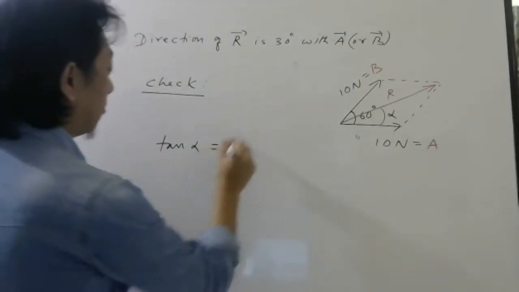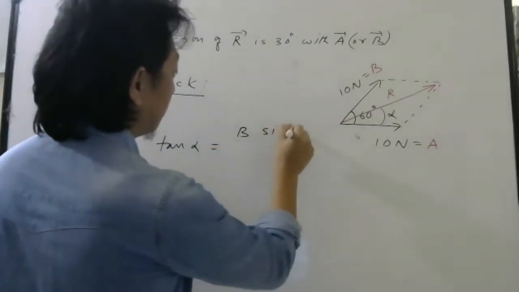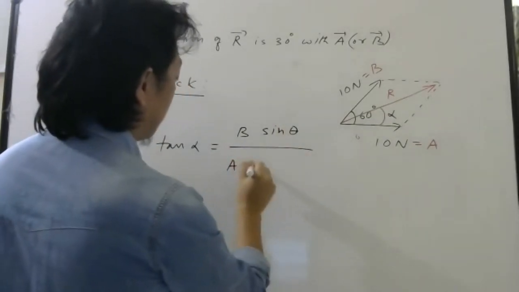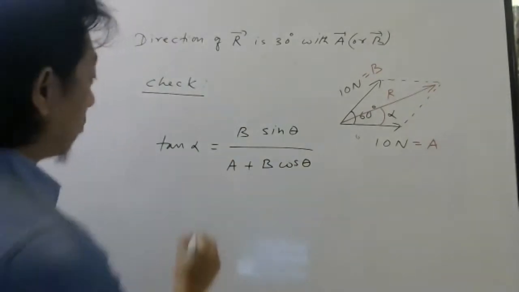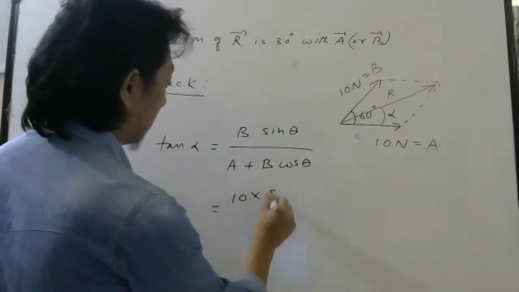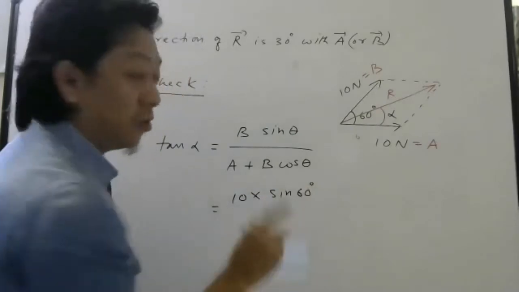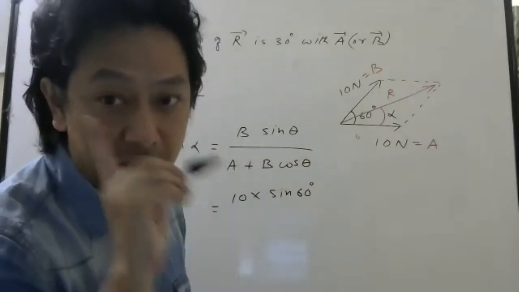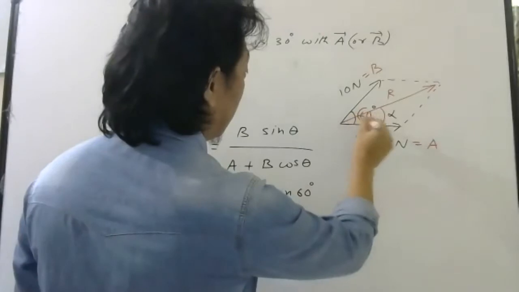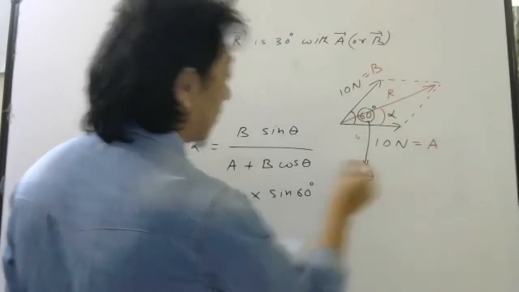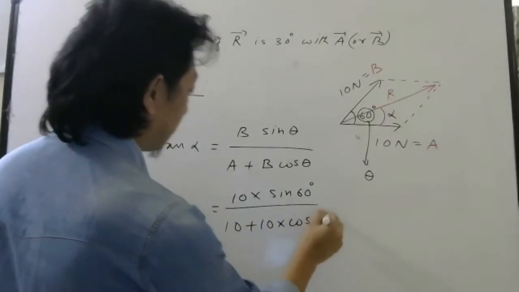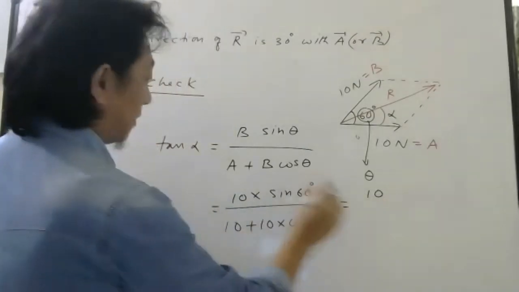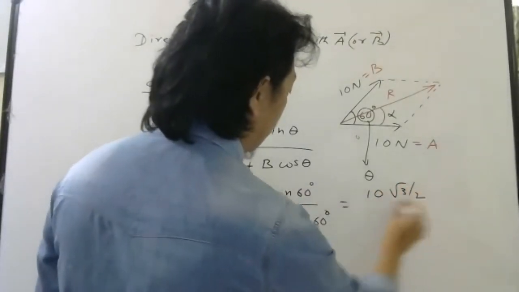So the tan alpha formula was b sin theta by a plus b cos theta. Correct? What is b? 10. Theta is 60 degrees. Don't confuse between theta and alpha. This is theta. 60 degrees is your theta. Divided by 10 plus 10 cos 60 degrees. So 10 sin 60 is root 3 by 2.